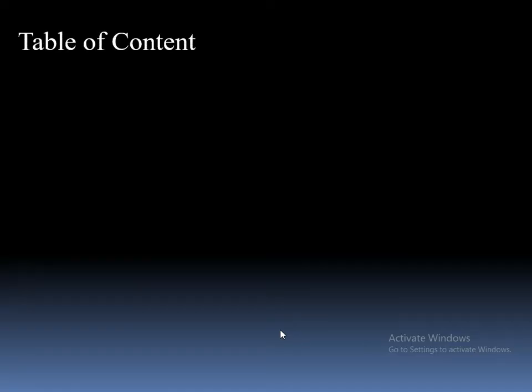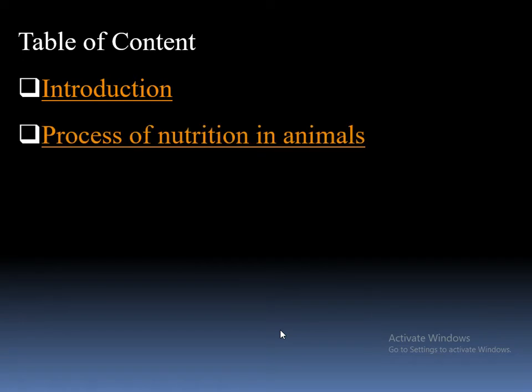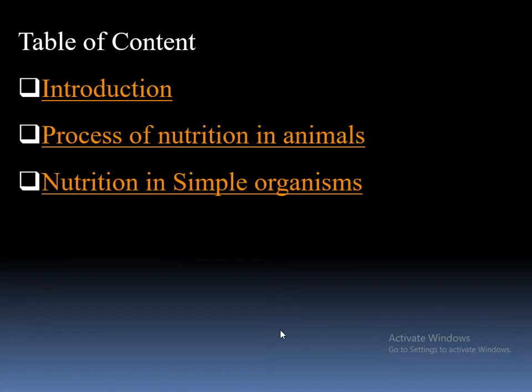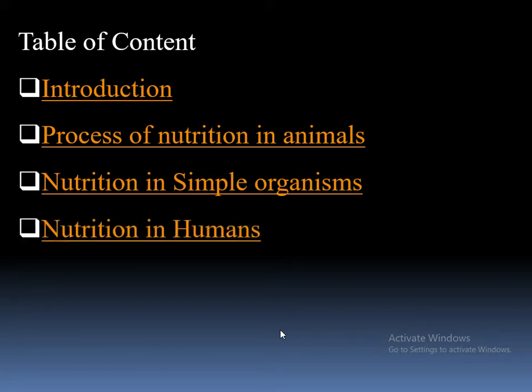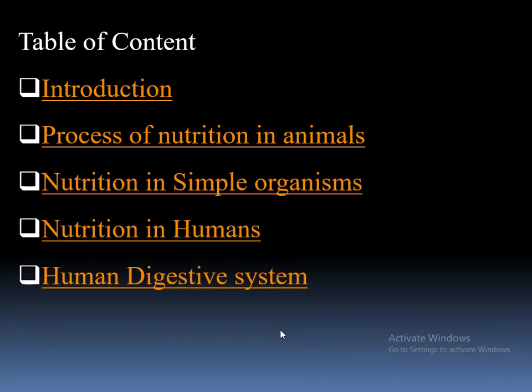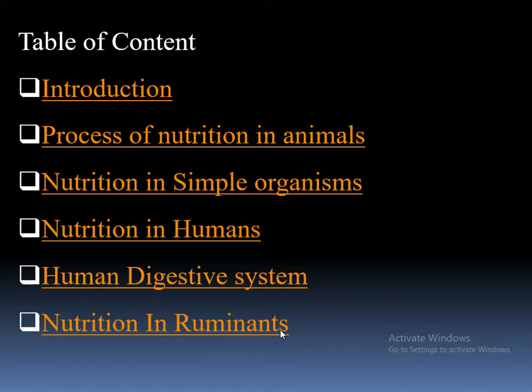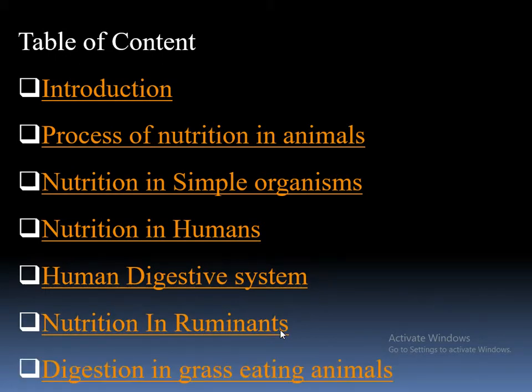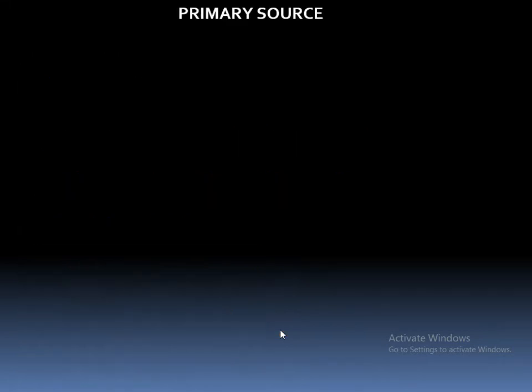Let us discuss first what are the contents that we are going to study in this lesson. That is introduction, process of nutrition in animals, nutrition in simple organisms, nutrition in humans, human digestive system, nutrition in ruminants, and the last one is digestion in grass eating animals. So this is the content which you are going to study in this lesson.